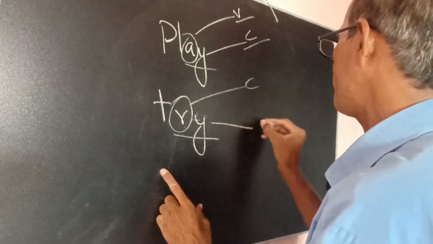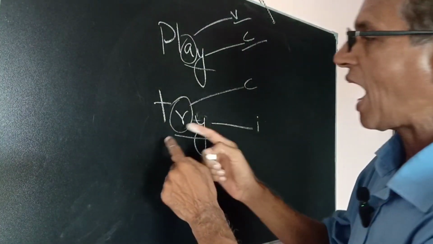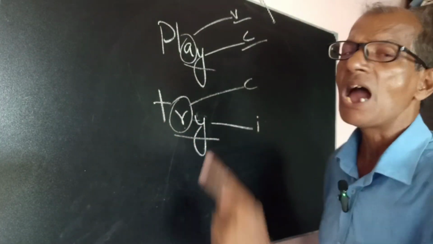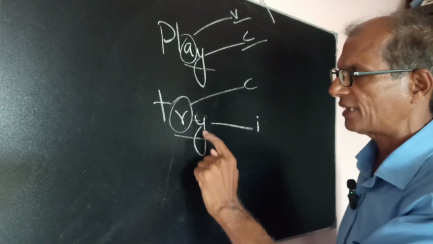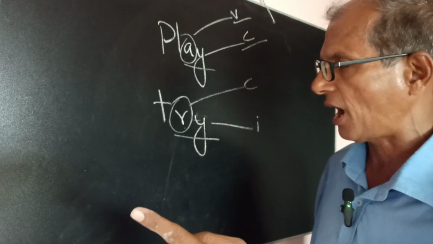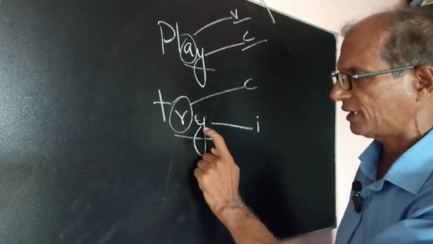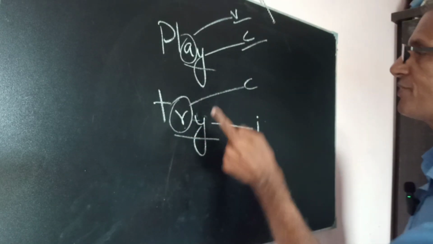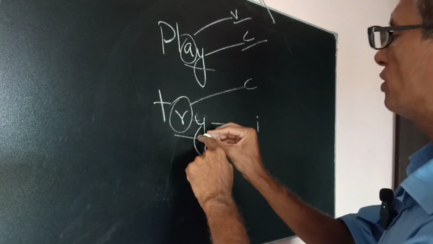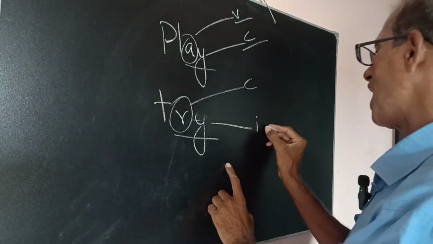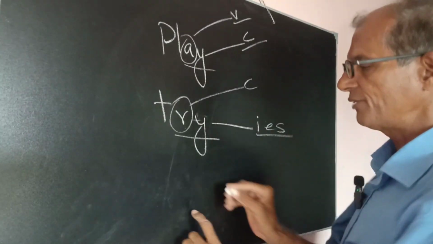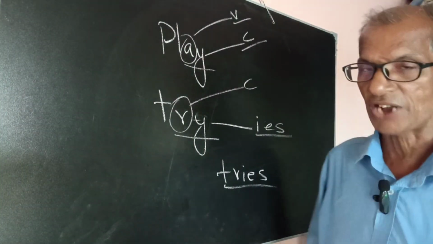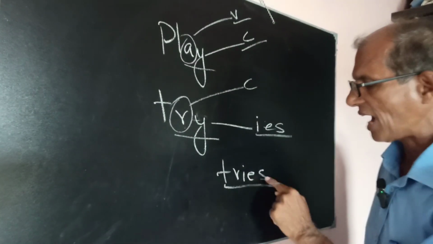So Y will be changed into I. T is a consonant, R is a consonant, and before Y there is a consonant. So then Y will be changed into a vowel, and the sound is I. With I, there will be ES. So it will be tries. She tries, he tries. T-R-I-E-S.